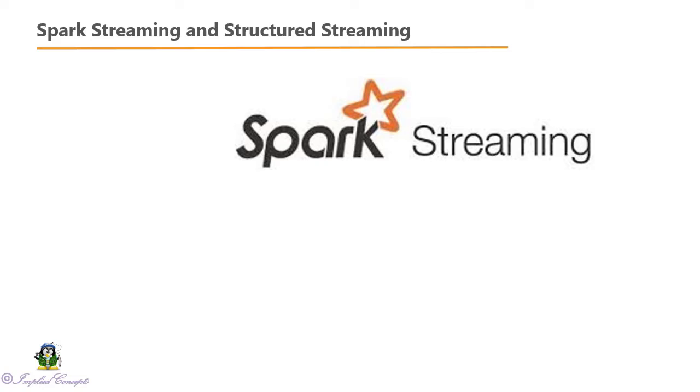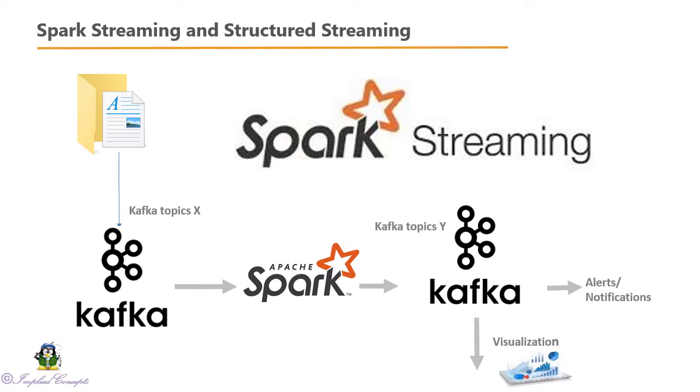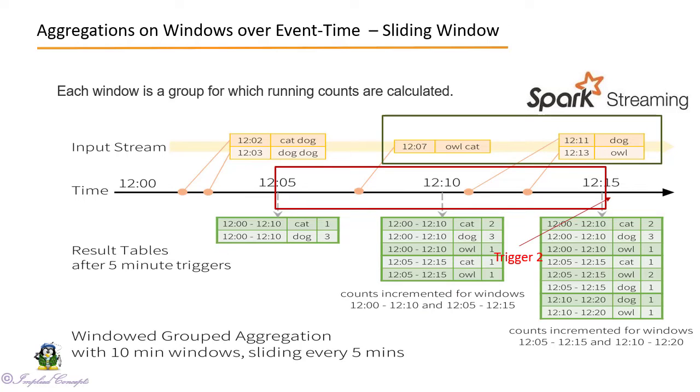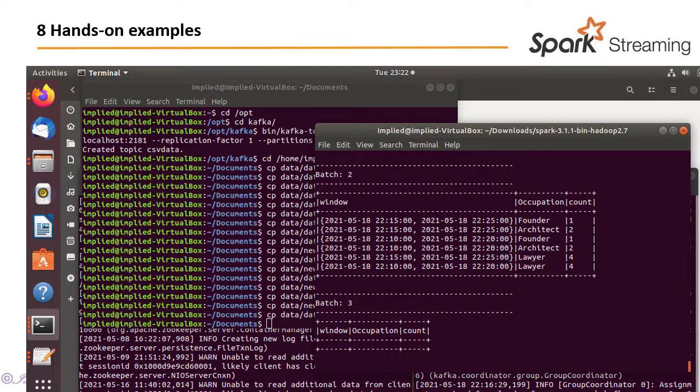We will learn Spark streaming, Kafka, and real-world IoT architecture. We will know windowing and watermarking methods in Spark streams. We will work through 8 different examples in Spark streaming and Kafka.